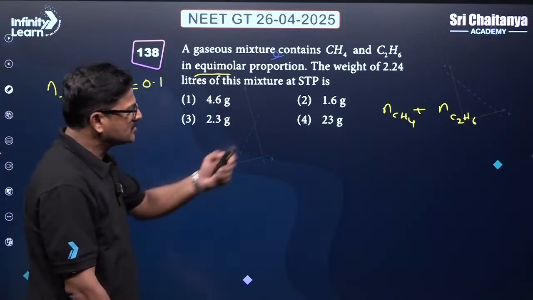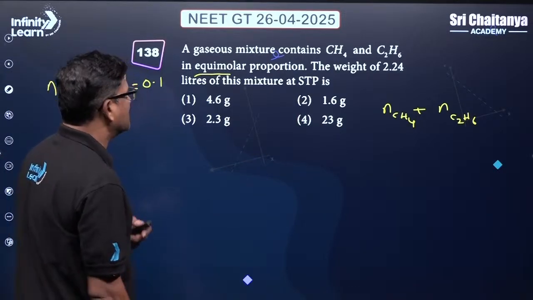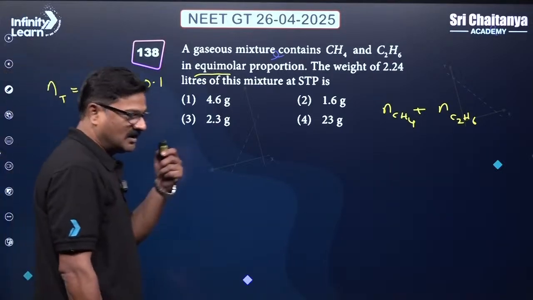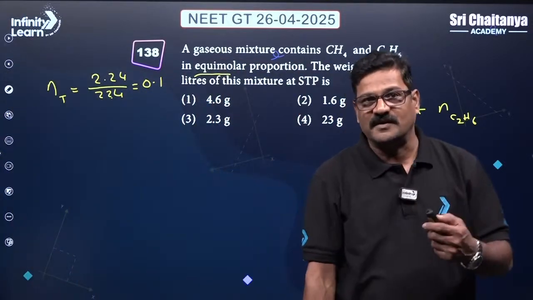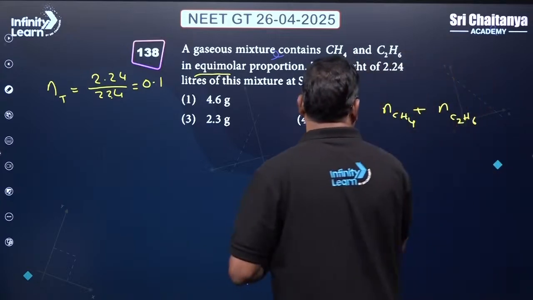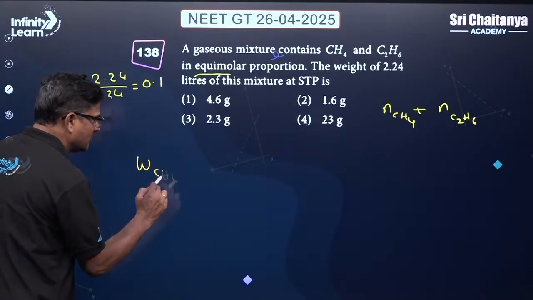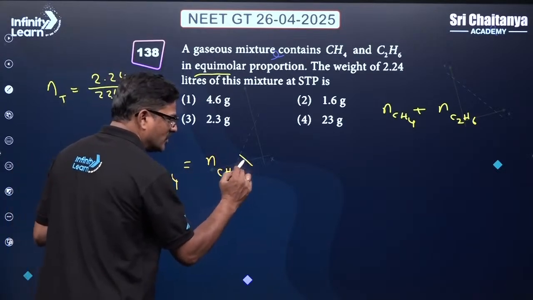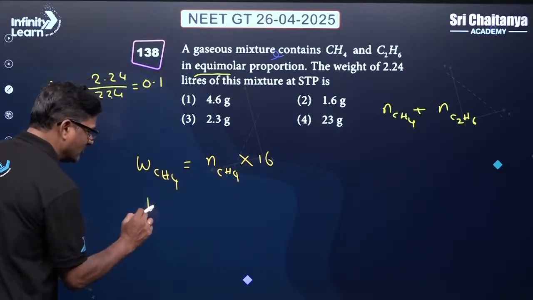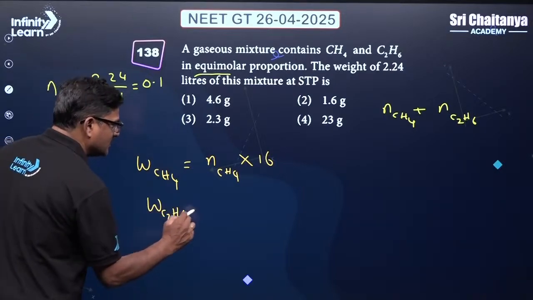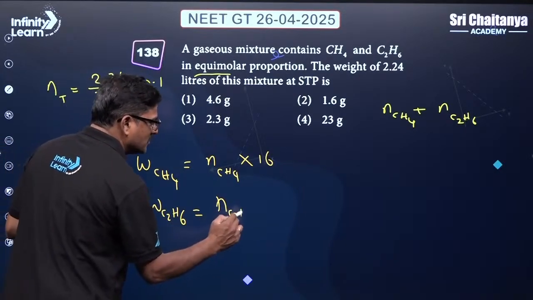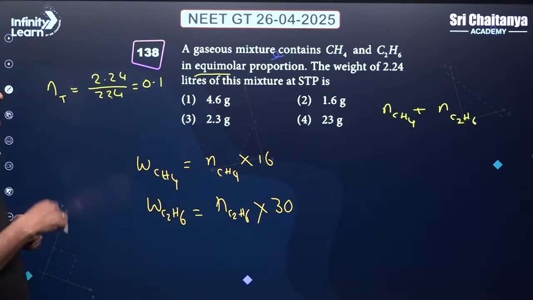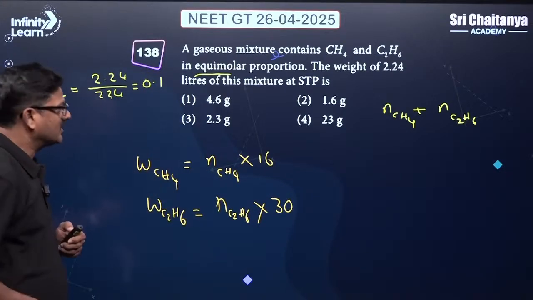So number of moles of this and number of moles of this are equal. So you have to consider here number of moles of each is half of the total, multiplied with the weight of CH4, number of moles of CH4 into its molecular weight 16, plus number of moles of C2H6 into its molecular weight 30. And the weight of 2.24 liters has to be calculated from this relation.